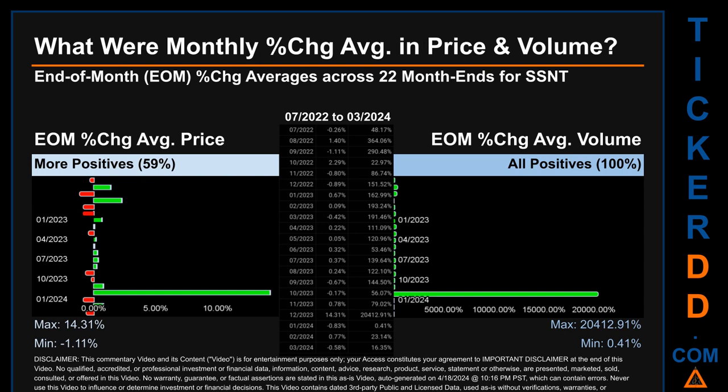Price saw an end-of-month max of 14.31% in average percentage change along with a minimum of -1.11%. For volume, the maximum and the minimum monthly percentage change were respectively 20,412.91% and 0.41%.